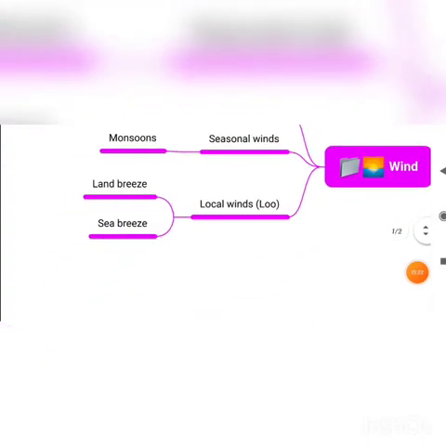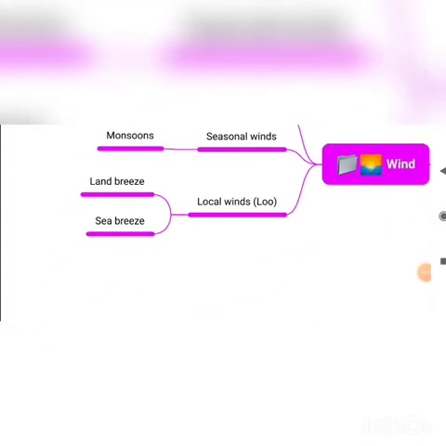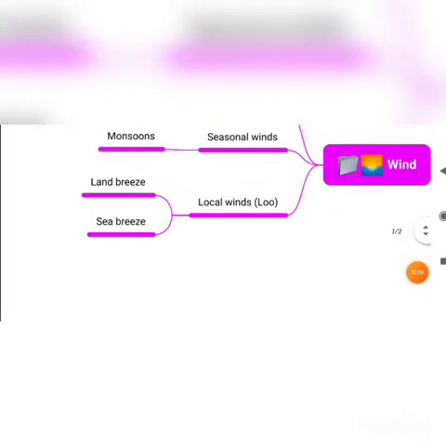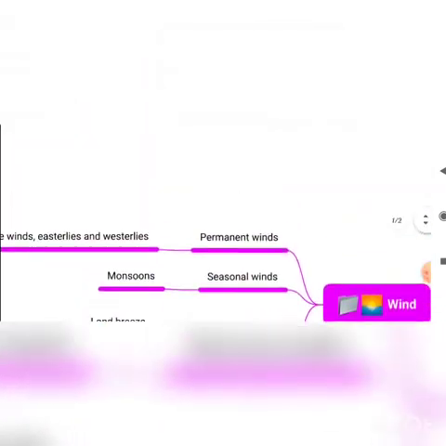And the next is local winds, otherwise called loo. Land breeze and sea breeze, which we spoke about, are called local winds. If you go away from the sea or desert side, you may not receive the same kind of atmosphere. These blow only during a particular period of the day or year, in a small area. If you go beyond that limit, you may not receive such kind of wind. Those are called loo or local winds.